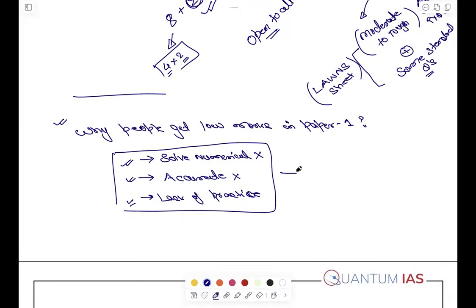Now apart from these, there are a few more reasons that I have analyzed in depth. The first reason is the UPSC compatible solution, right? What it is, I will tell you. You have to write in the UPSC compatible format, that people are missing. Apart from that, people are not able to meet the implicit demand.